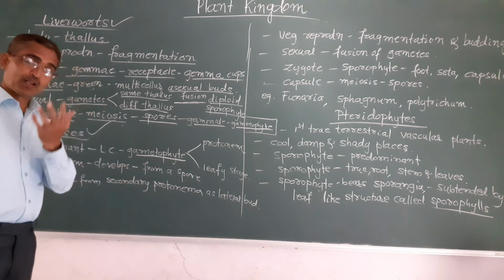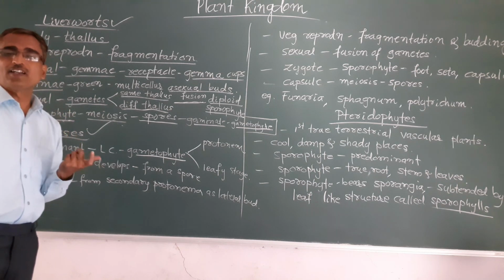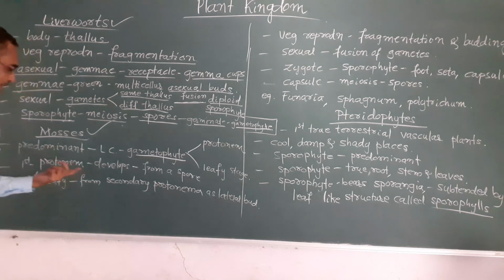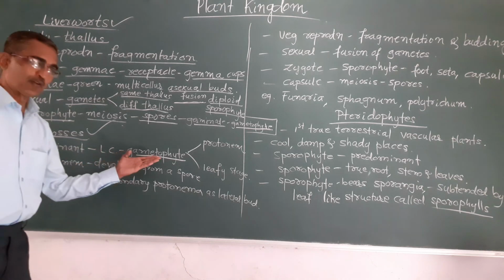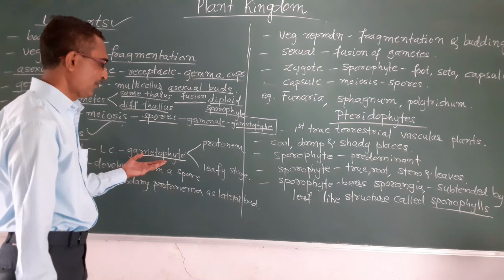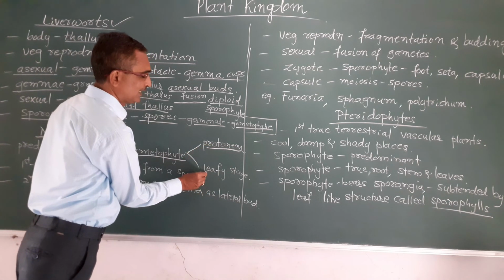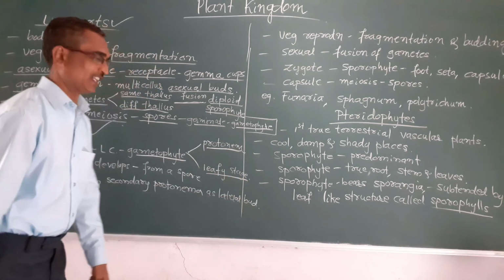You see, in the bryophytes there is alternation of stages. One is gametophyte, another one is sporophyte, isn't it? So in mosses the predominant stage of the life cycle is the gametophyte, that is haploid in nature, and this gametophyte has two stages. First one is the protonema stage and second one is the leafy stage.